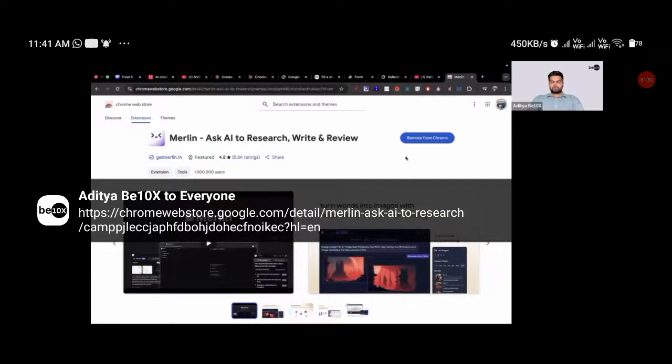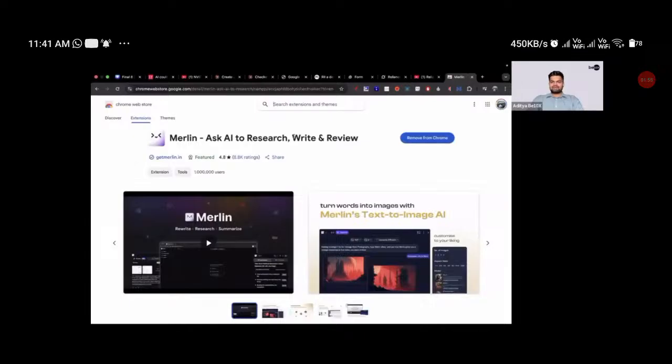Once you have installed Merlin, whenever you select any text and right click, you are going to see the Merlin window. Everyone clear? Everyone with me so far? So you just have to search Merlin Chrome extension. After that, you will be seeing the Merlin logo, right? Install it. After that, Merlin will be on your Chrome.